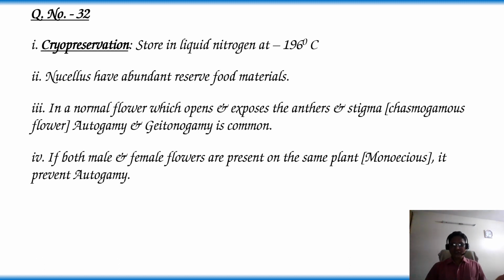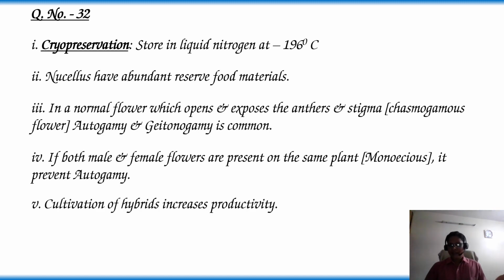Then fifth statement, that is cultivation of hybrids. Hybrids increase the productivity. That's why this statement is also correct. So as per the statements, statements 1, 2 and 5 are correct, except 3 and 4. Then the option is 3.